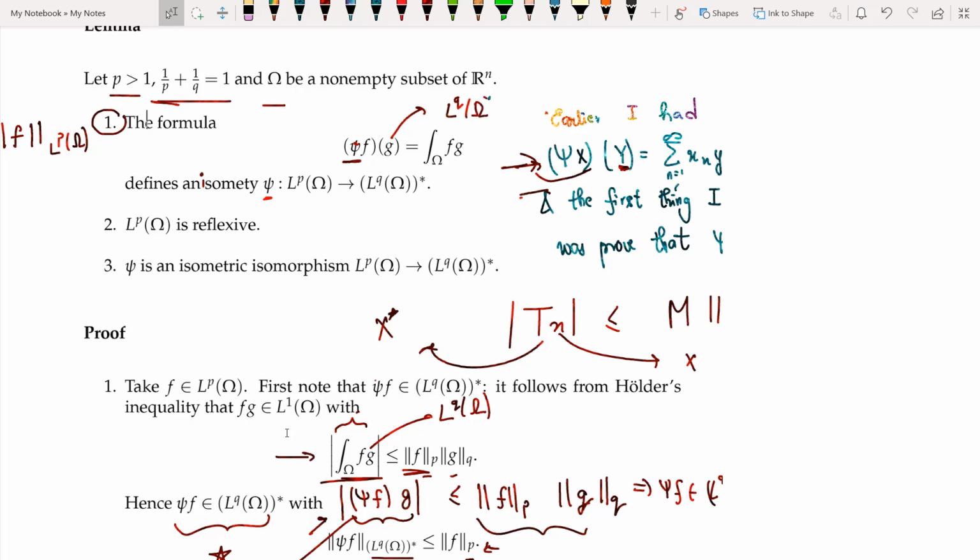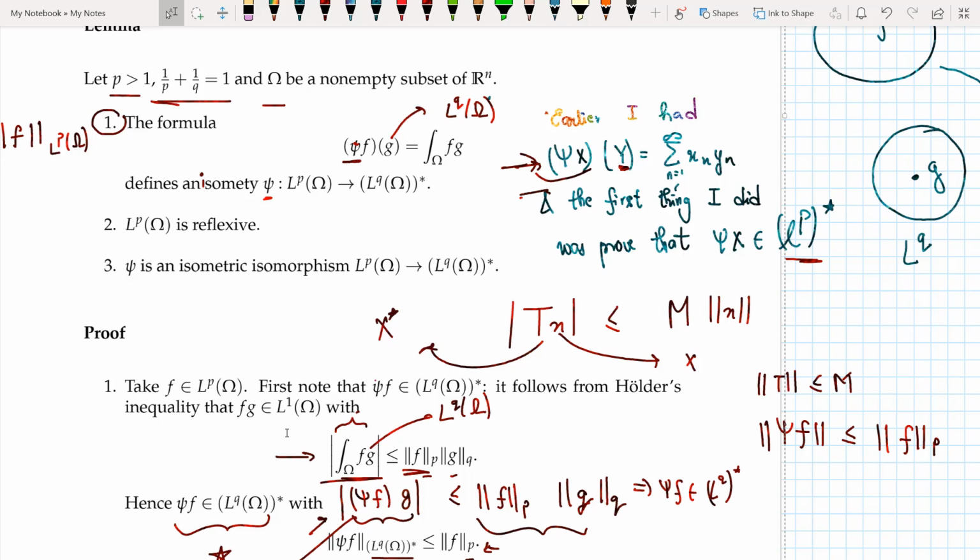So if I want to define it like this, I have to show that psi f is an element of Lq omega star, and the way I do it is, okay, I write the definition, and with Hölder's inequality I can split it into two parts and write it like this. I just replace this integral of fg with the definition, which is nothing but psi f of g, and then this is also less than or equal to the p norm of f times the q norm of g, so I can say that this thing